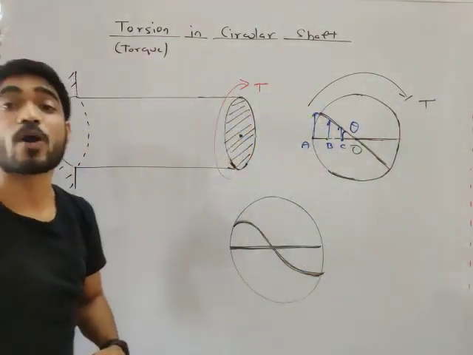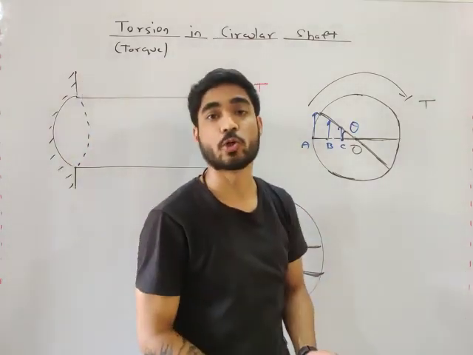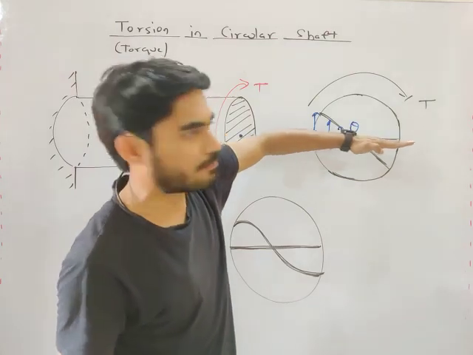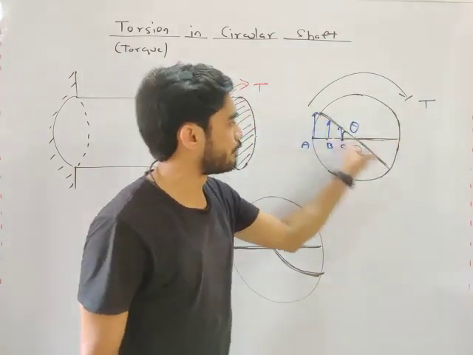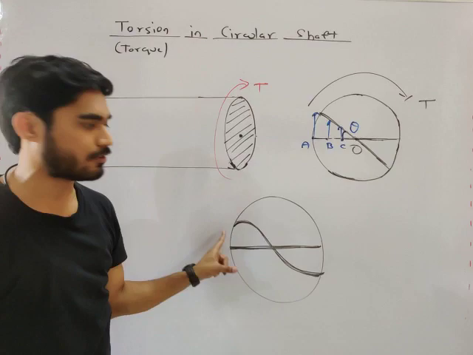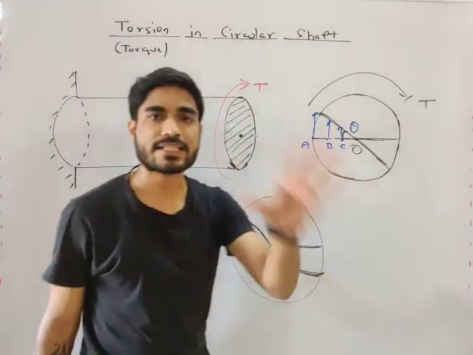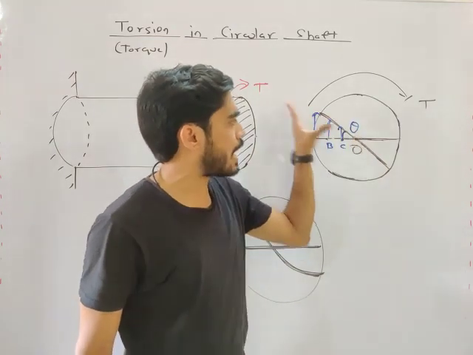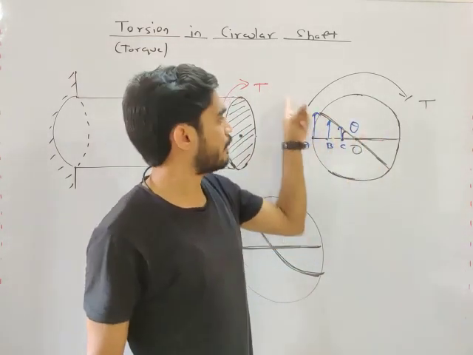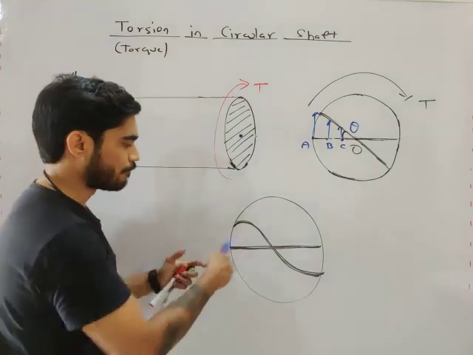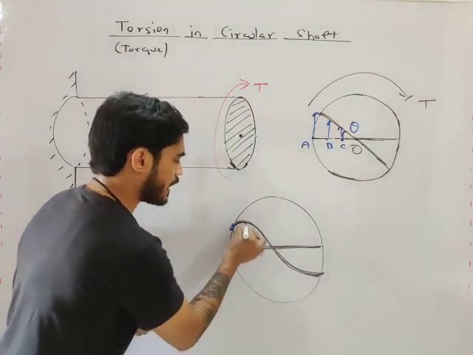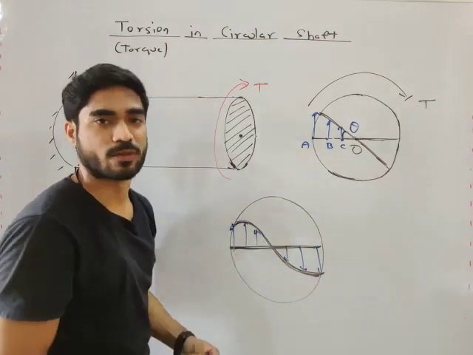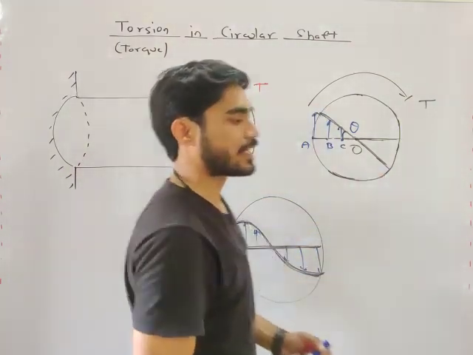A very important point to note: what is our basic assumption? When the diameter deforms by theta, it will remain straight. It will not distort like this. This means we are assuming that the deformation from the outer surface to the center varies linearly. If the deformation were like this, it would be a parabolic distribution, but this is a linear distribution, my friend.